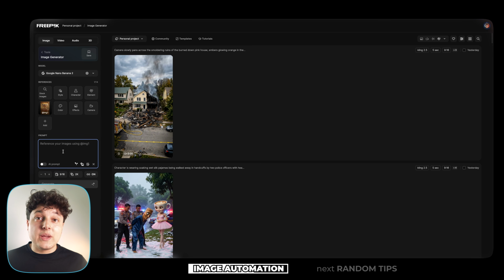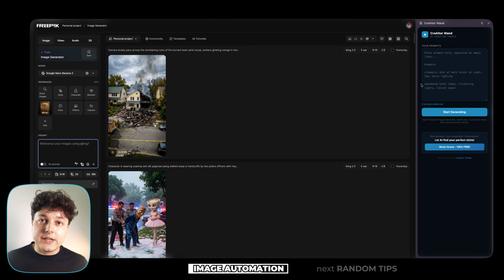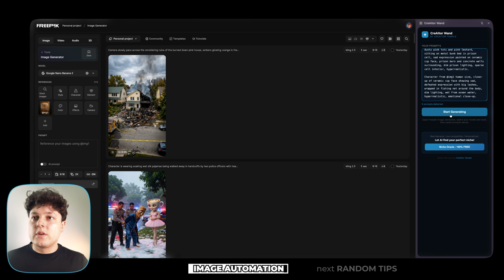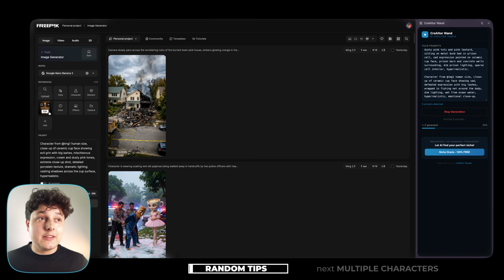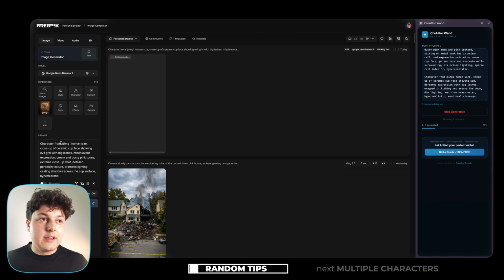And instead of pasting prompts manually, I'm going to use the tool that I made. It's free. I'm just waiting for Google Chrome to approve it so you guys can start using it. We are going to paste all the prompts here. And when we click start generating, it's going to generate them automatically without us doing anything. You can see here, when I click start generating, it pastes the prompt. It uses image 1 as a reference image, and it will generate this with Google Nano Banana 2 with the settings that I set up.